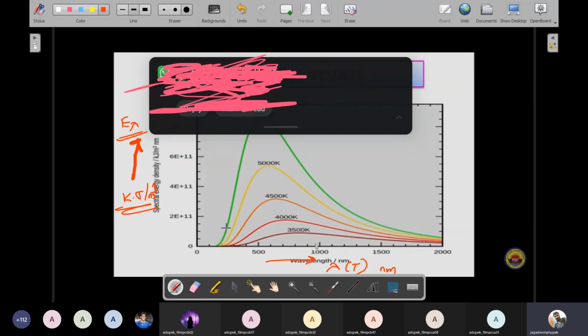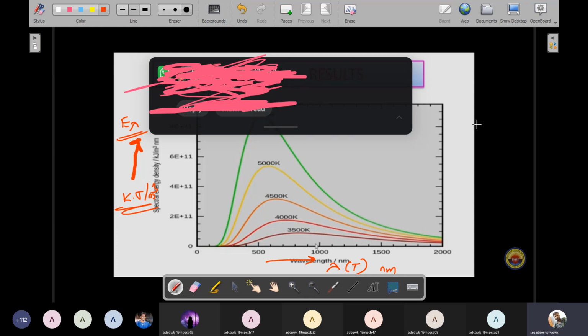These are wavelengths. See, different colors. I show the different colors here. Green color, yellow color, this is orange color, this is red color, this is light dull red color. So different wavelengths have different temperatures. We can observe different wavelengths.